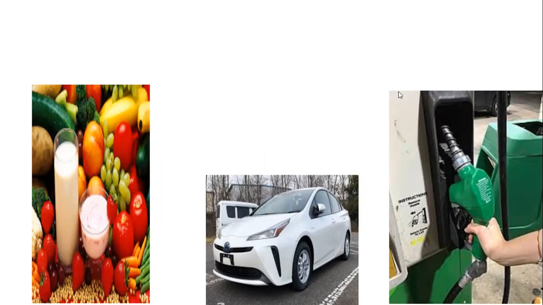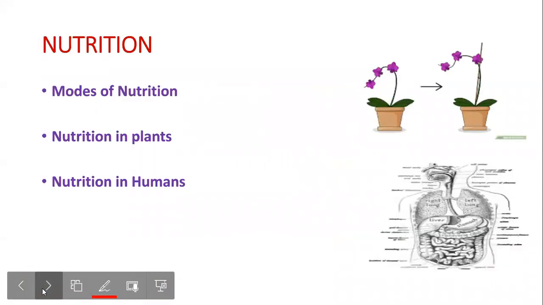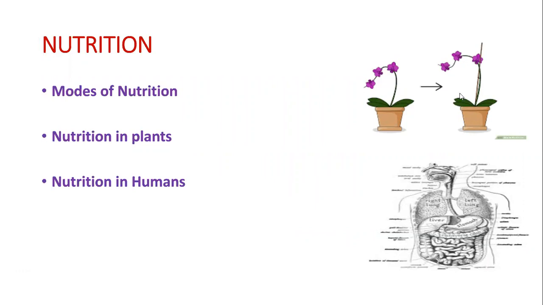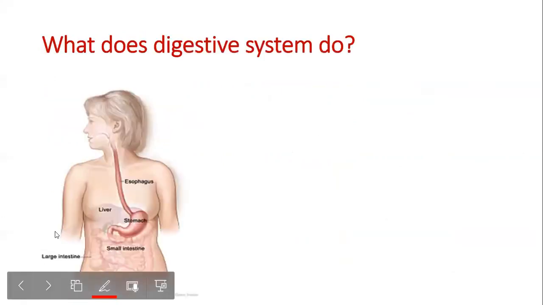The source of energy for us is food, like fuel for a car. So for us, it's food. Now, what is meant by nutrition? What is the mode of nutrition in plants? And what is the nutrition in humans? Nutrition is the food that we eat. But what about plants? They make their own food.